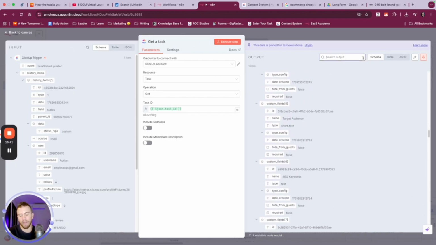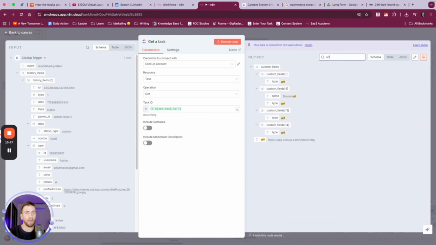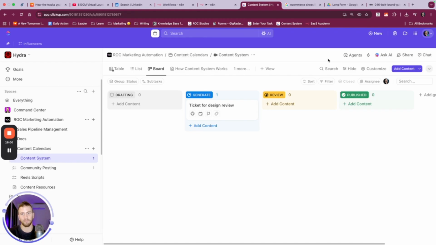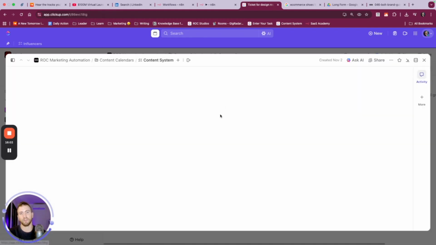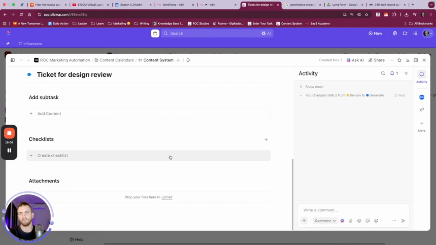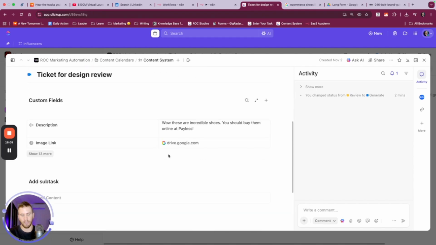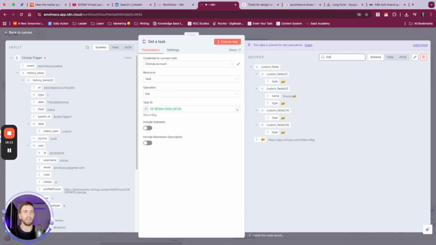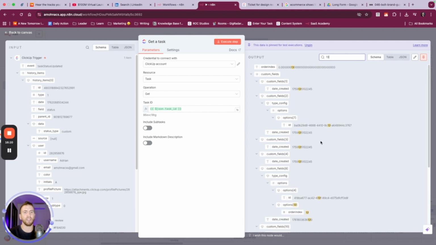We can come over here and we can search, and what we can type in is basically URL. And you see that custom field 4 has a shared URL, name, and then this isn't what we wanted either. We wanted, what was it called? Drive link. Image link. So then when we type in link here, right, we get image link. So we see this is custom field 13. We can type in 13.